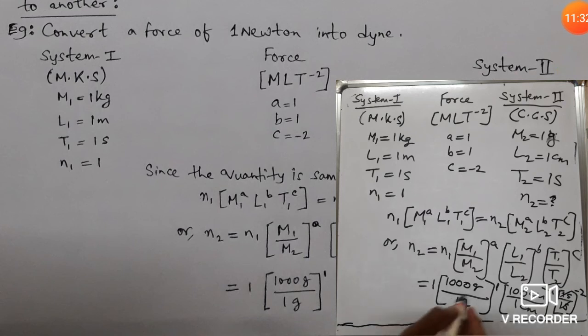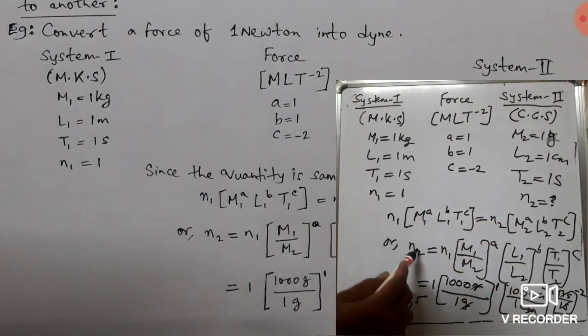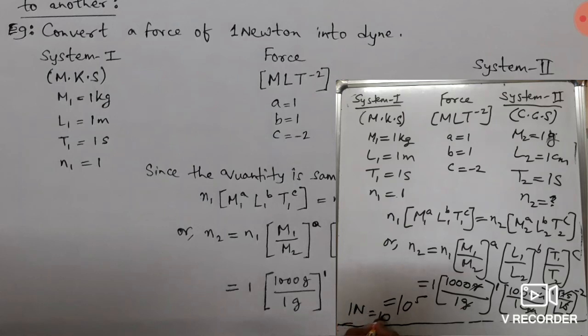So we can see here gram cancels, cm cancels. Here it is 10 to the power 3 and 10 to the power 2. Power is also 1. So in total we have 5 zeros. So N1 equal to 1, N2 will be equal to 10 to the power 5. And we know that 1 Newton will be equal to 10 to the power 5 dyne in the CGS system.